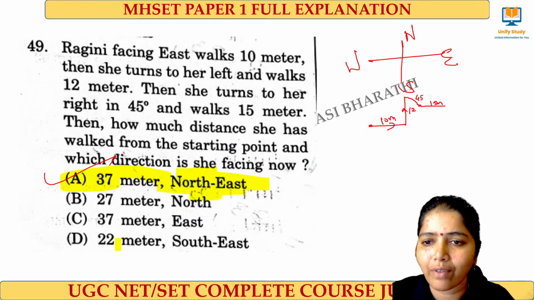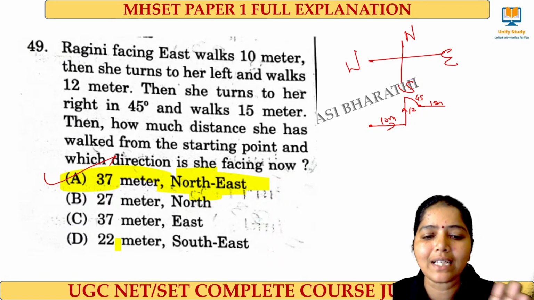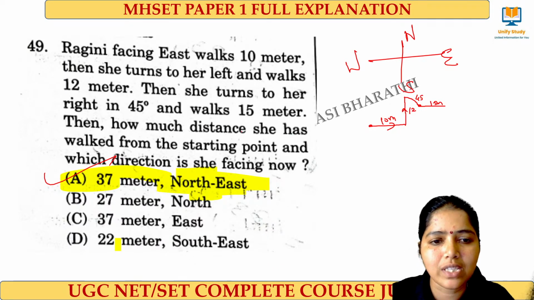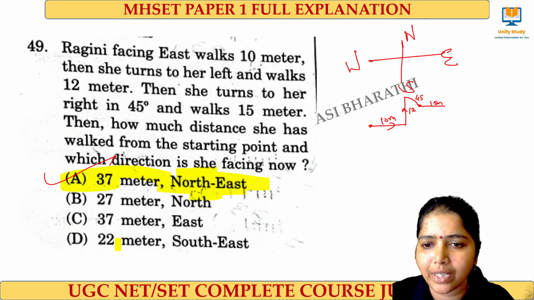How much distance has she walked from the starting point? So here we have to stop. Definitely it is northeast, no other way. Okay, it is definitely northeast. And how much distance has she walked from the starting point? This is the starting point and this is 10.